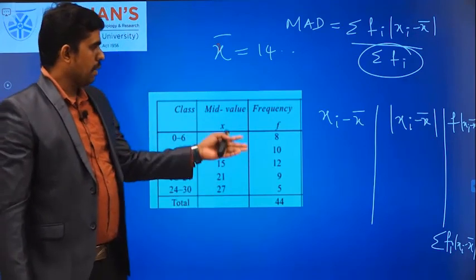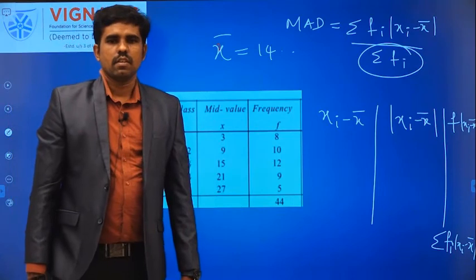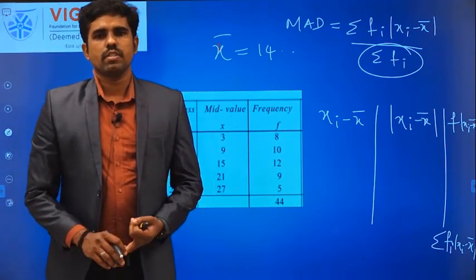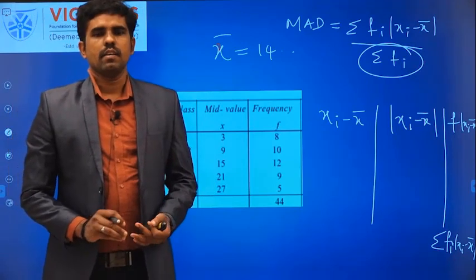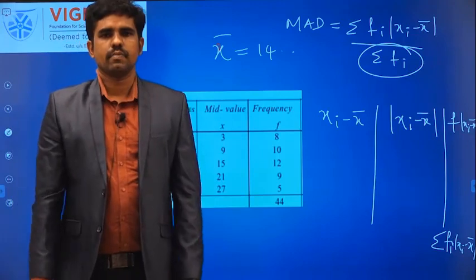So you can complete this and tell me the answer in the next class. Today we have discussed the mean absolute deviation for all types of data: raw data, frequency data and class interval data. Thank you so much.